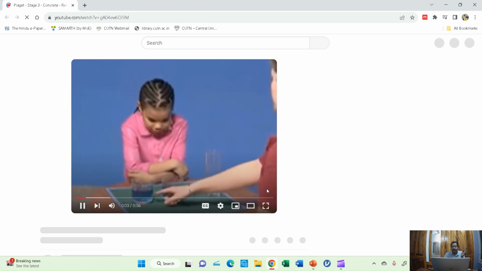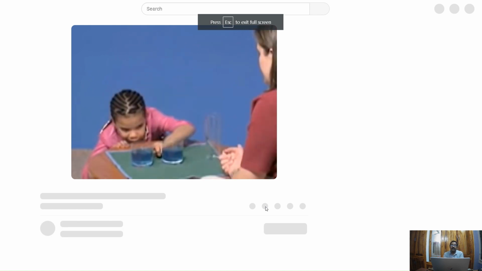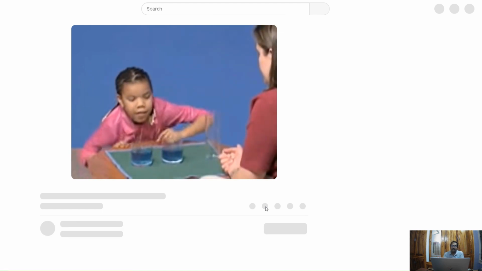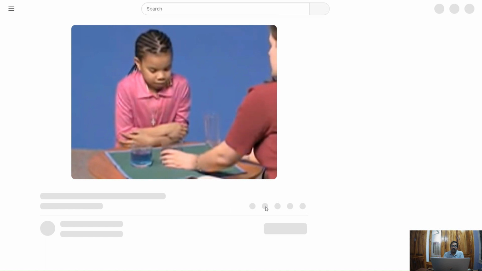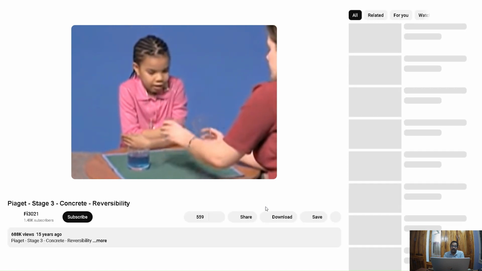So first we're going to look at these two cups right here. Do you think there's the same amount of juice in this glass as there is in that glass? They're even? Okay. So we're going to take the juice from this glass and pour it into this one right here.